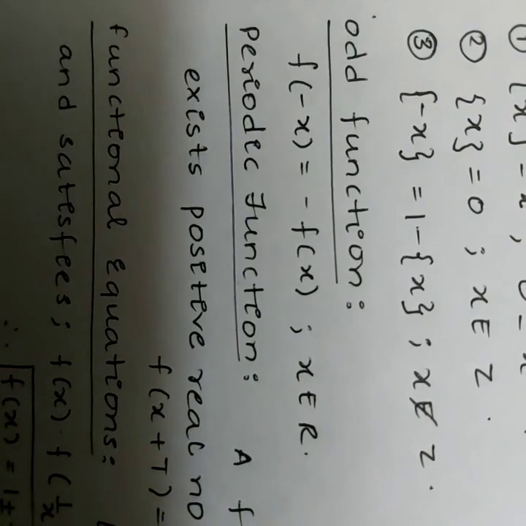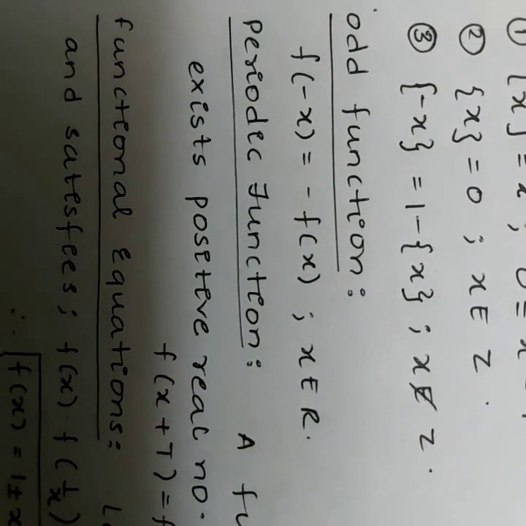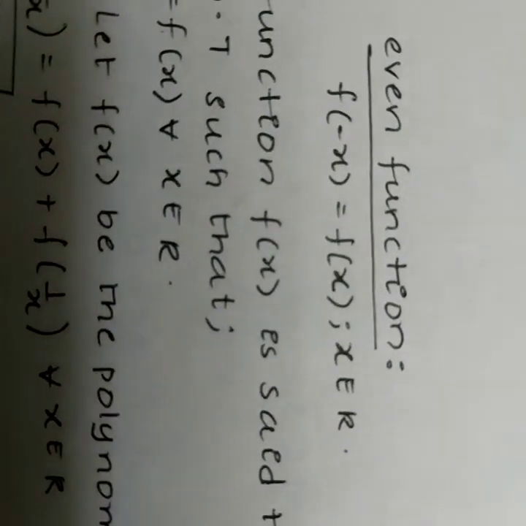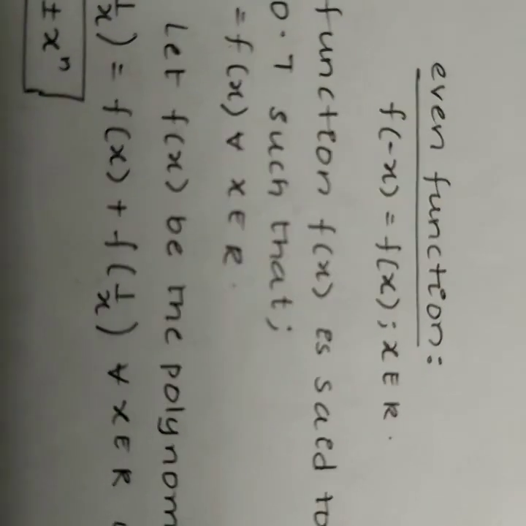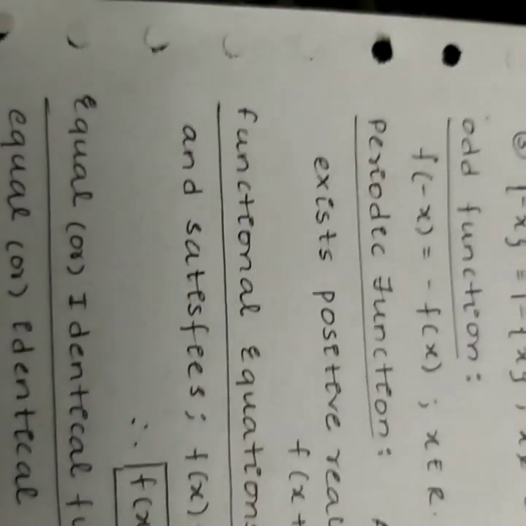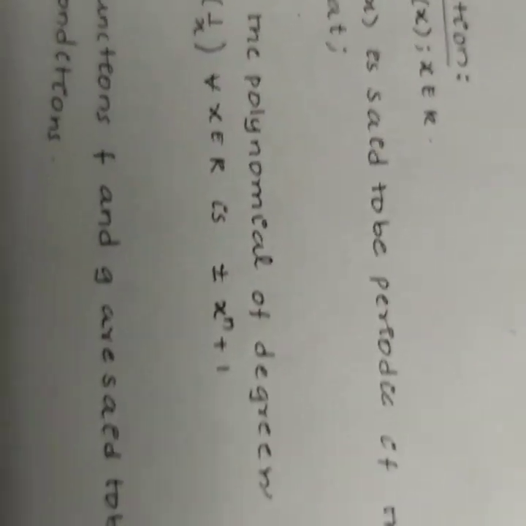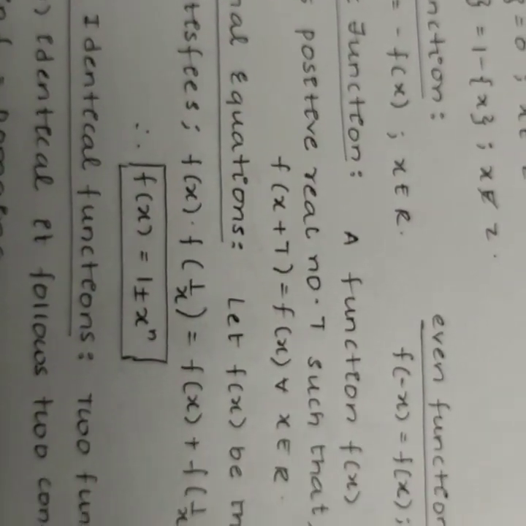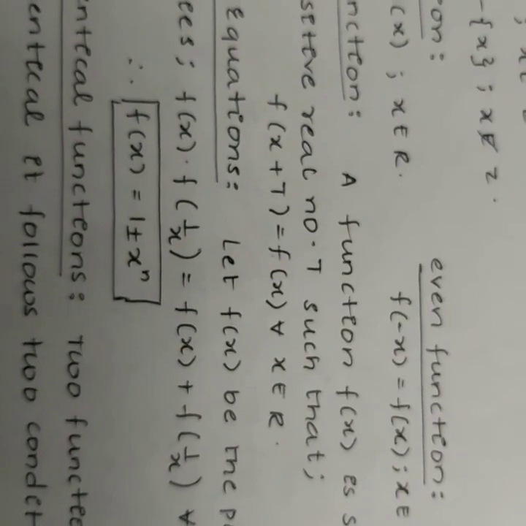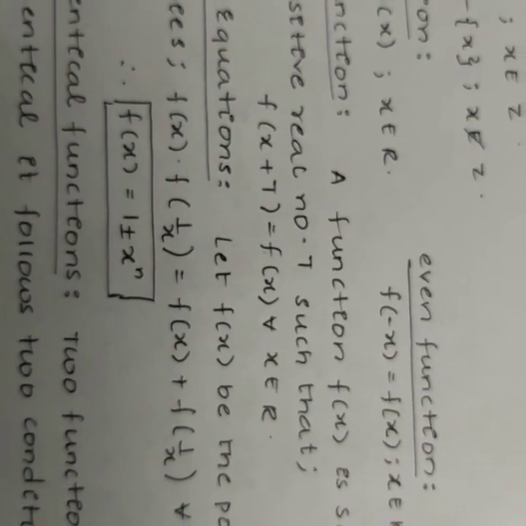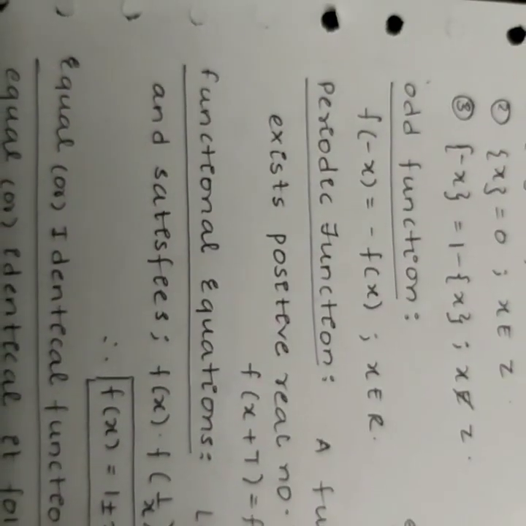Odd function. F of minus x is equal to minus f of x when x belongs to real numbers. An even function. F of minus x is equal to f of x when x belongs to real numbers. Periodic function. A function f of x is said to be periodic if there exists a positive real number t such that f of x plus t is equal to f of x for all x belonging to real numbers.